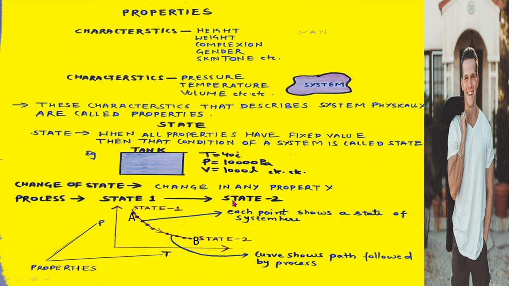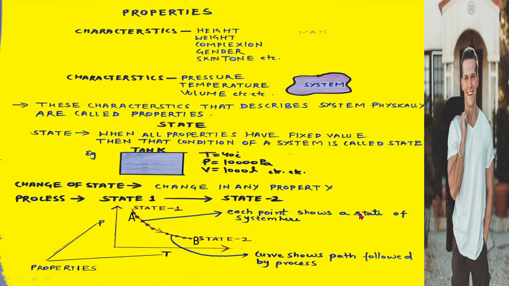Now see this diagram. This is a graph in which a system was initially at state 1 represented by A, and it has reached the final state B. The line here represents the path taken by this process, and each point over this line, that is the curve between A and B, shows a state of the system.